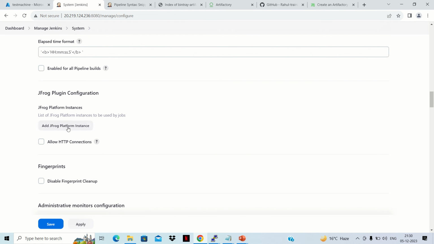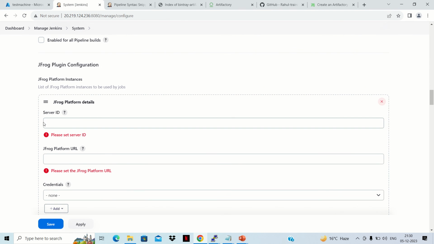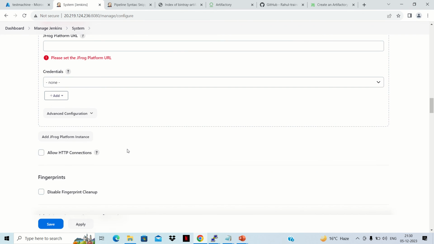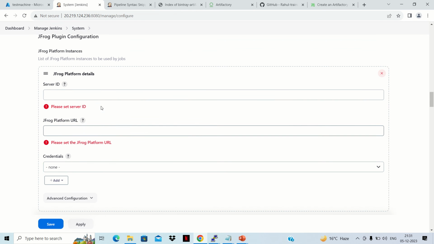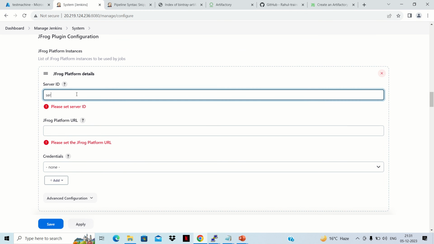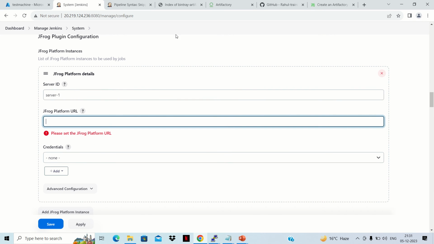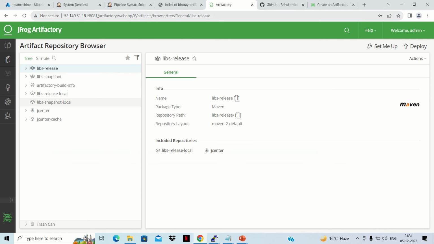If we click on add JFrog platform, it will ask for server ID, JFrog platform URL, credentials, everything. And if we check allow HTTP connections, we can define all configurations here, but somehow it was not working. So today also I'll give the same thing that I have tried, with the server one as an ID. JFrog platform URL will be this URL.